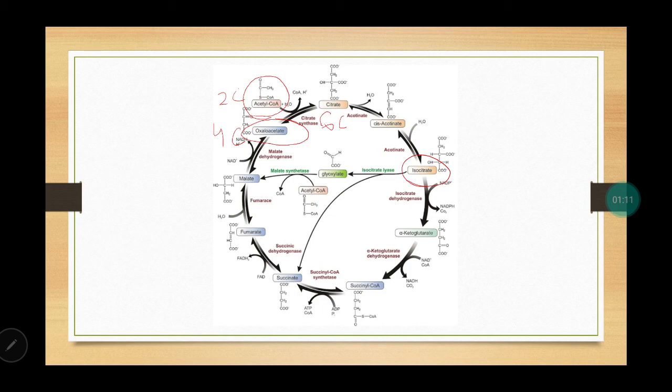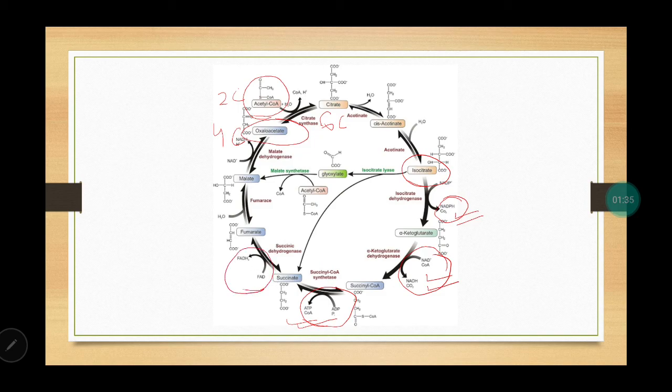Now, in this step, what is happening? One NADPH molecule is being released. Next, if we talk about the next step, succinyl-CoA will be formed, and again one molecule of NADH is formed. After succinyl-CoA, succinate will be formed, and again one ATP molecule is released. Next step, fumarate is formed.